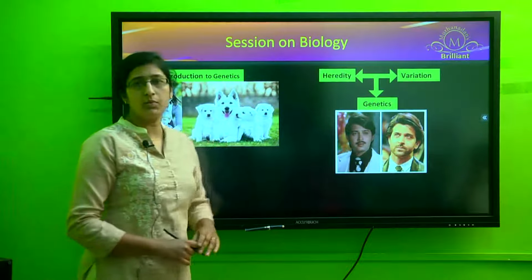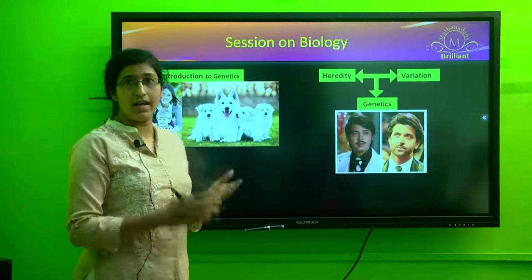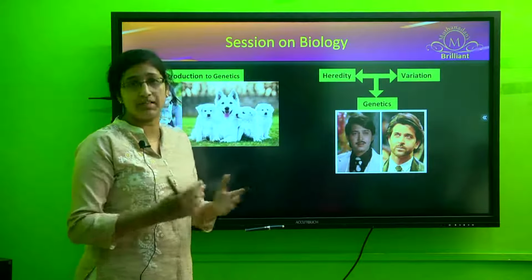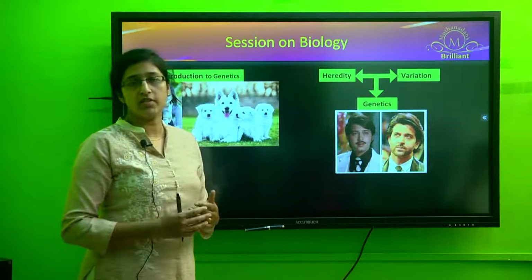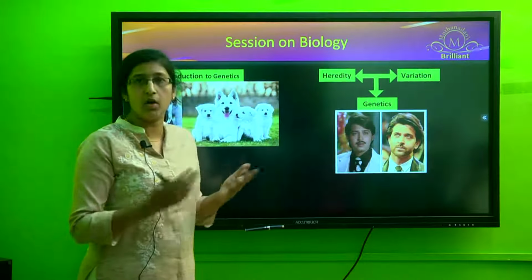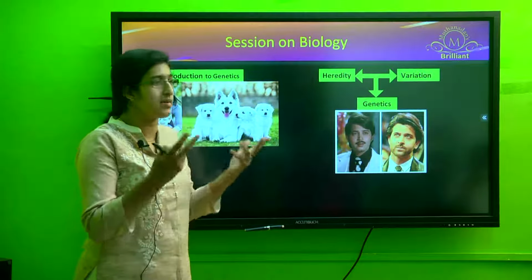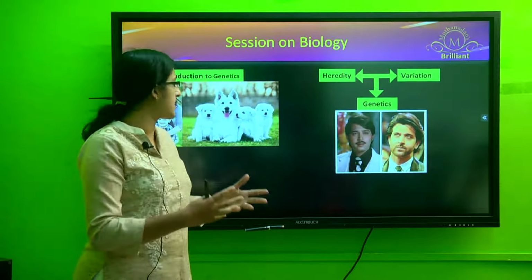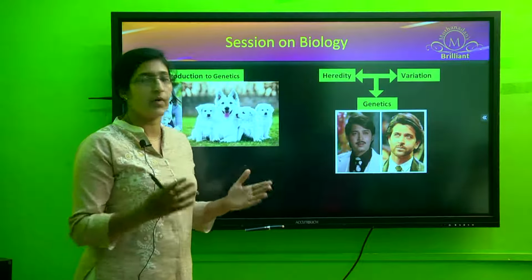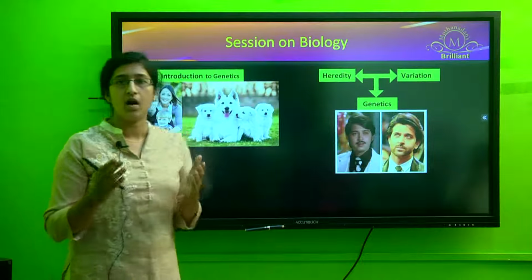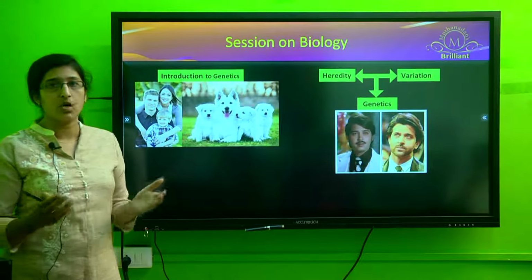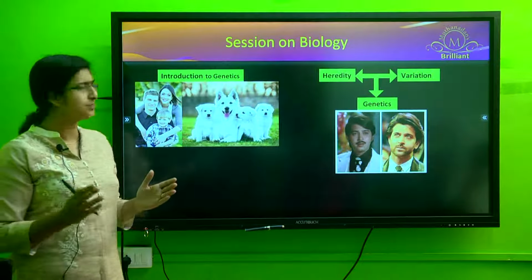When you look around, we can see that each of us, as we consider ourselves humans, a species, we have several similarities. We all look the same, right? We have the same two eyes, the same two hands, the same way. But yes, there is some variation. We all have our own unique features which give us an individuality.